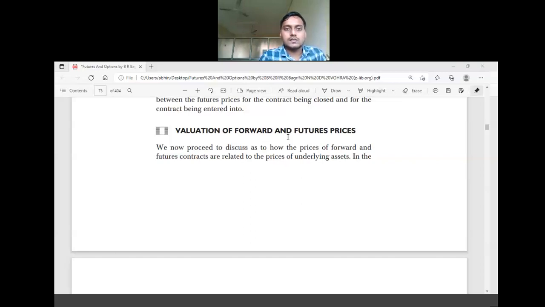Once you understood the meaning and the concept of forward and future contract, the next concept is to understand the valuation of forward and future contract. You know that in the stock market or in investment, the important aspect is analysis. Before going for any investment, we need to do analysis of our investment asset because we have to know whether we are purchasing at a low price or at a higher price.